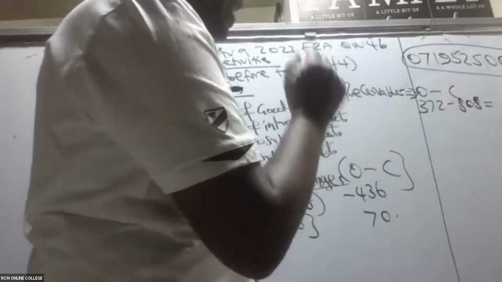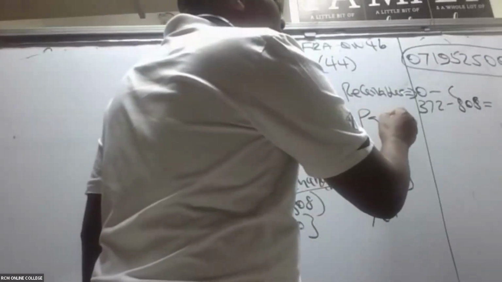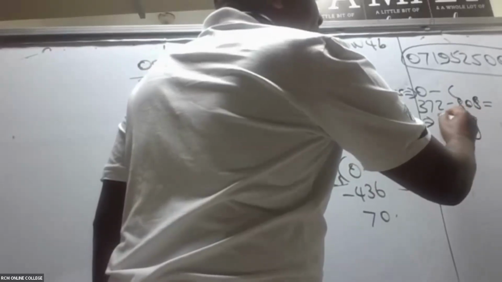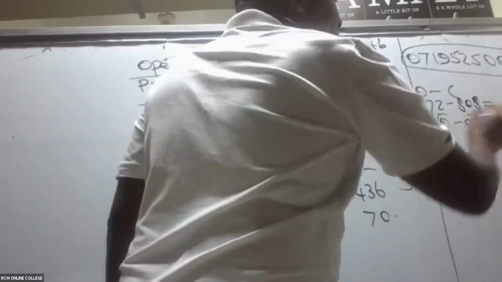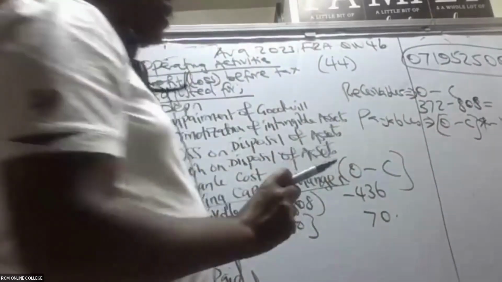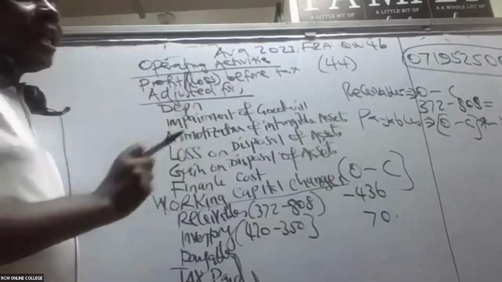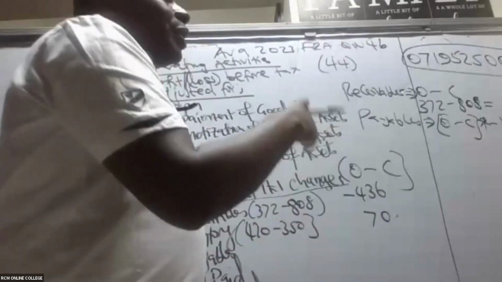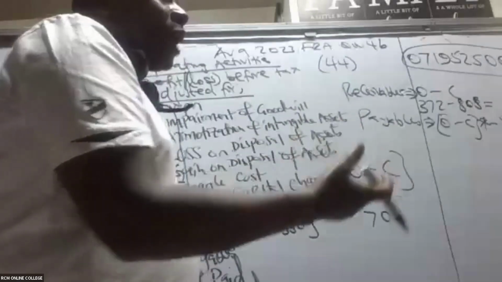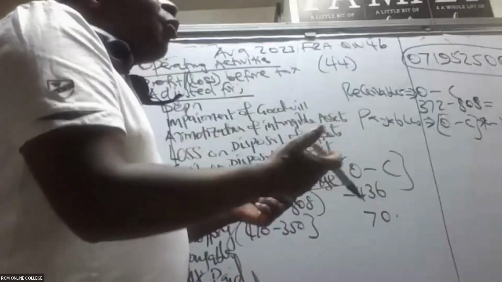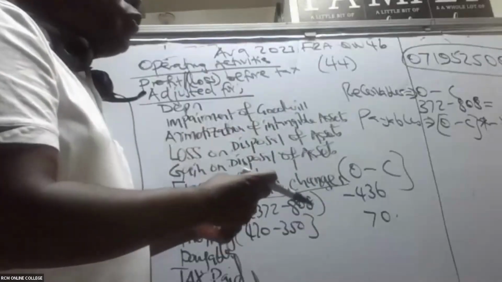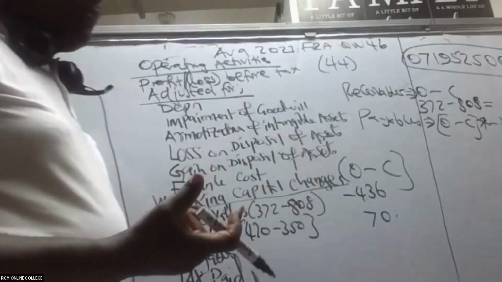You see, payables is a liability. So for payables, after you get the change, O minus C, because it's a liability, we must always change the sign. And how do we change the sign? We shall take opening minus closing. Whatever answer we get, we multiply by -1. We can either multiply by -1 or we simply change it. Changing means that if it's positive, we write it as negative.